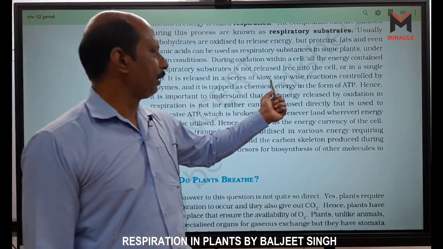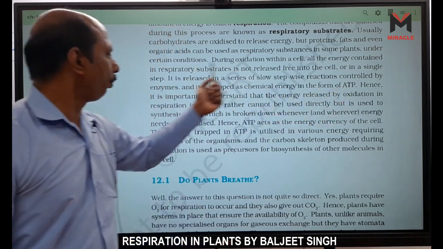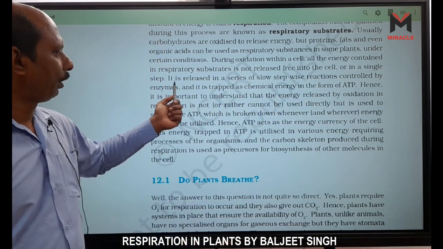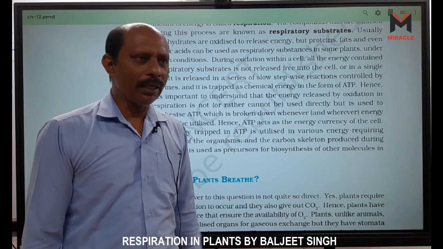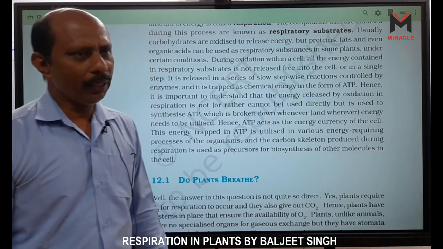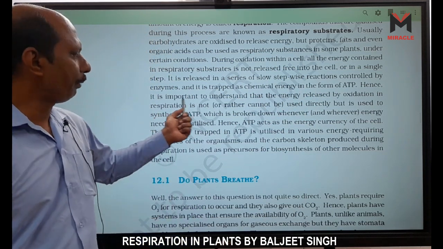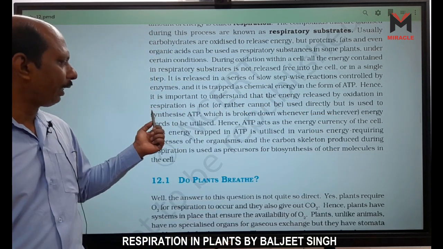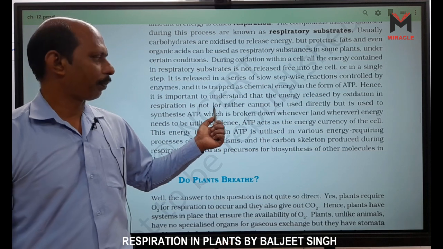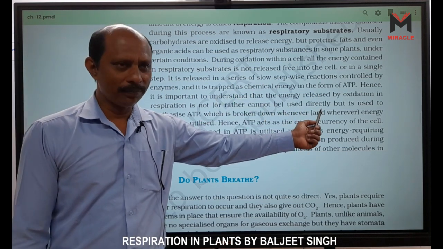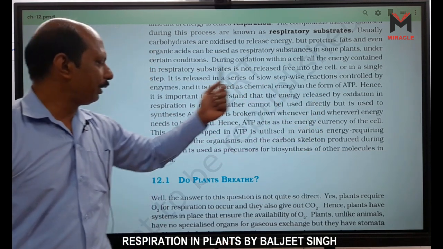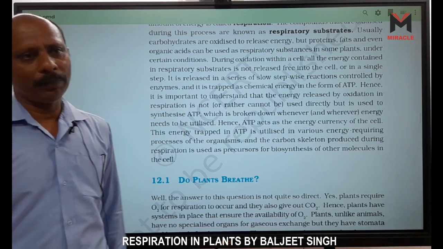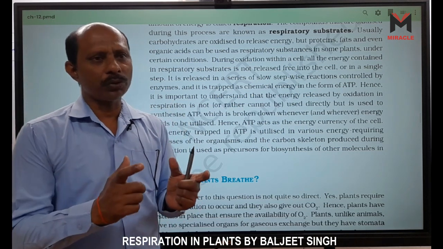It is released in a series of slow stepwise reactions controlled by enzymes, and it is trapped as chemical energy in the form of ATP, adenosine triphosphate. Hence, it is important to understand that the energy released by oxidation in respiration is not used directly, but is used to synthesize ATP. That means breakdown of glucose.